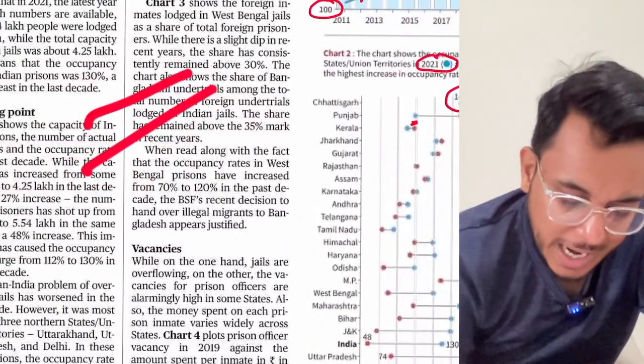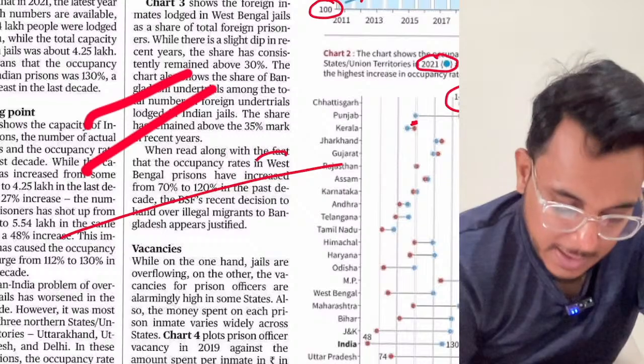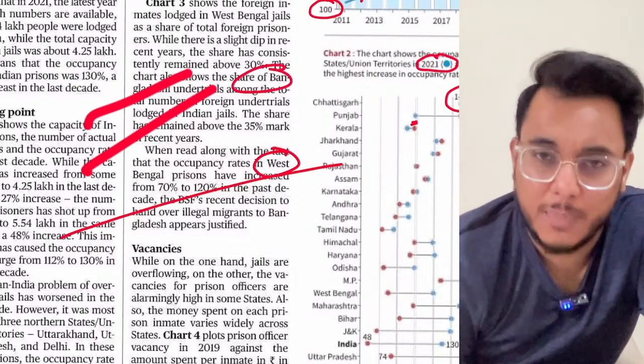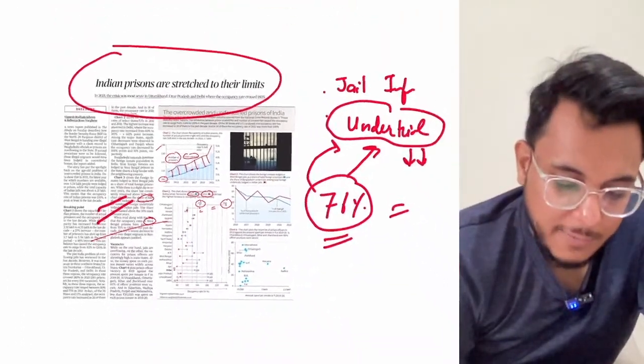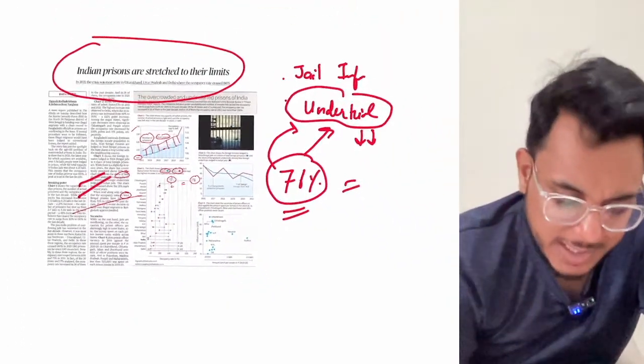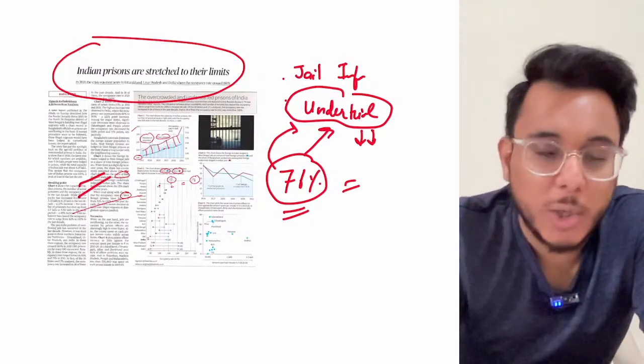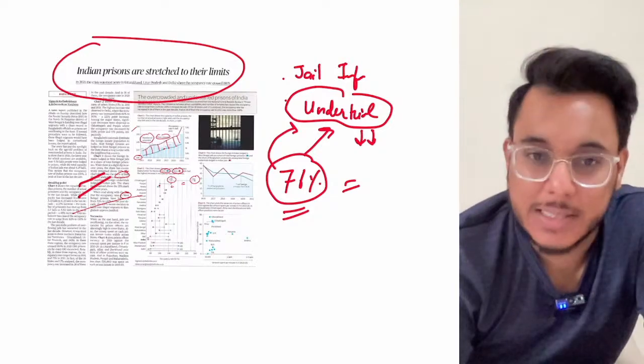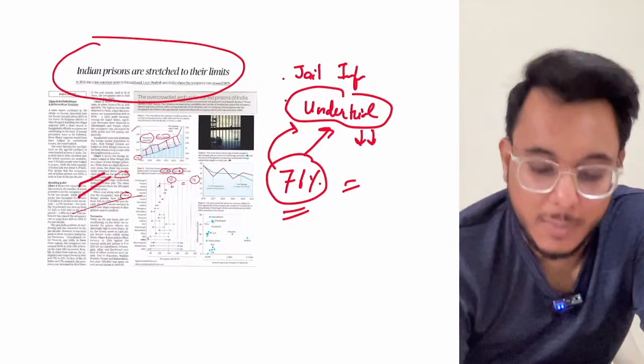In the article, these charts have only been explained. For example, in West Bengal, what is the case? In Jharkhand, what is the status? All these things are provided. Fine. So that is all about this particular article. So just see the chart, and there is no need to go beyond that, because the state-level occupancy rates are not very much required. Then moving to the next article.